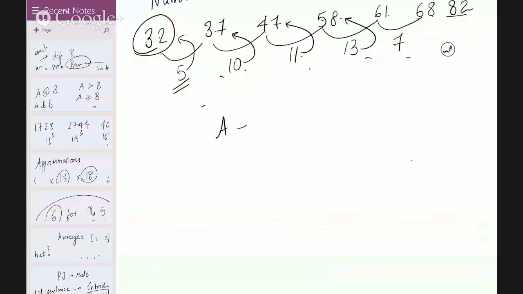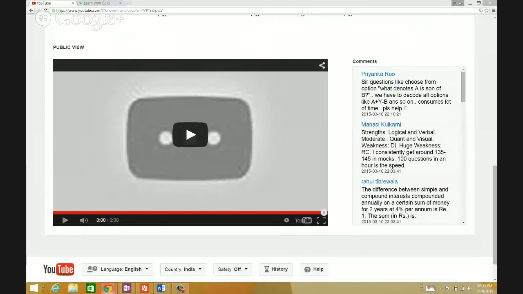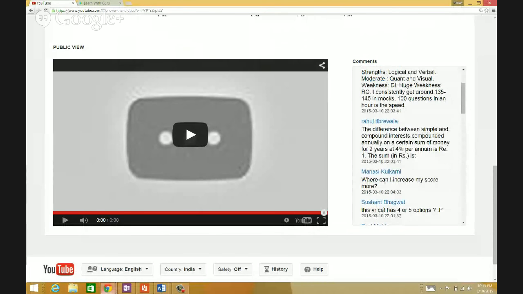Okay, so if I have A plus B divides C, I want to find out whether A is a son of C or not. I just check what plus is. Let's say plus is father, so A is a father of B. If A is a father of B, he cannot be a son of C, so you can straight away eliminate the option. That's the point. So that's how we check. We check generations basically. We'll talk about that in detail once we have a question set with us. All right, so let's talk further.